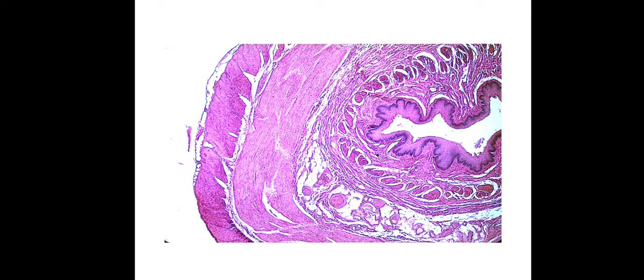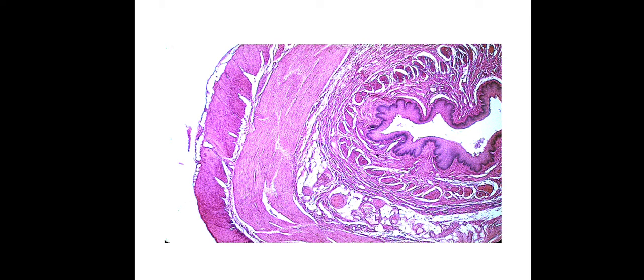It contains 4 layers: mucosa, submucosa, muscularis externa and serosa. Mucosa has epithelium, lamina propria and muscularis mucosa. Submucosa lies below the muscularis mucosa, so we call it submucosa. Submucosa contains the esophageal glands, some loose connective tissue and the presence of elastic and collagen fibers. Muscularis externa contains an inner and outer layer, inner circular muscle fibers and outer longitudinal muscle fibers.